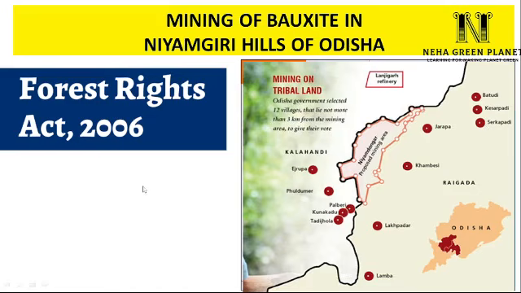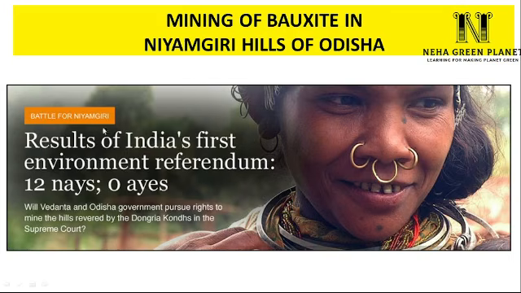And the votes were clearly against mining of bauxite from the Niyamgiri hill range. And after this vote count, Vedanta had to leave the site for bauxite extraction. So this is India's first environmental referendum. Never before has voting been done on an environment matter in India. So as a result of India's first environmental referendum, the voting was clearly against bauxite extraction by Vedanta Resources. So sometimes it is really crucial to give the right to the local people to decide on their own matters. So the Forest Right Act played a very important role in the decision making process in this case.